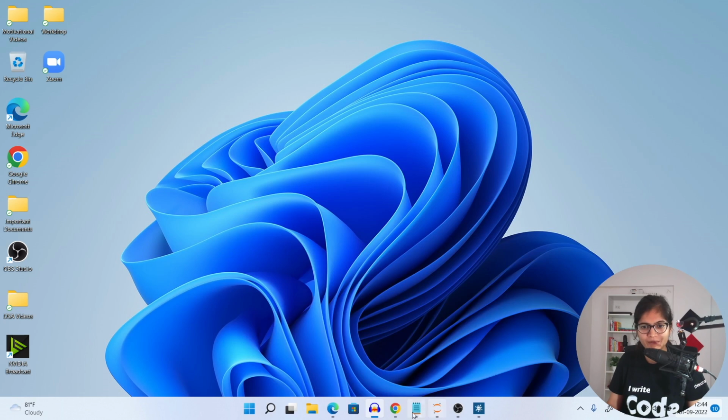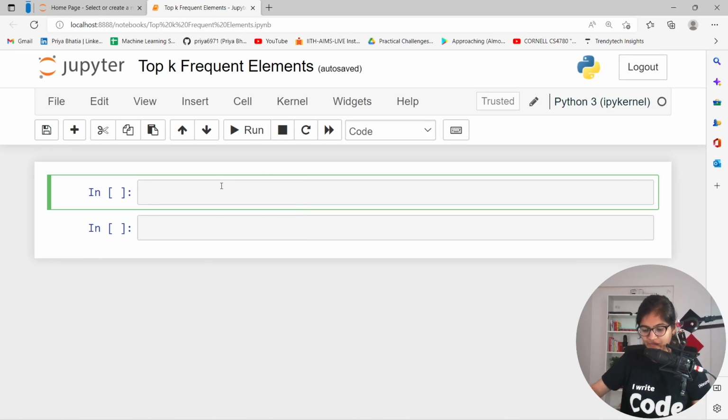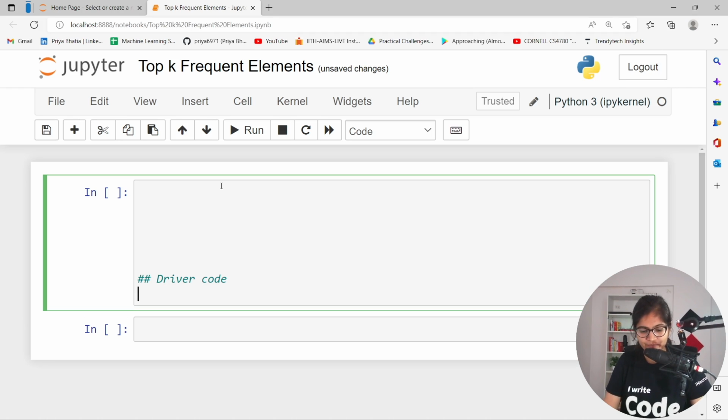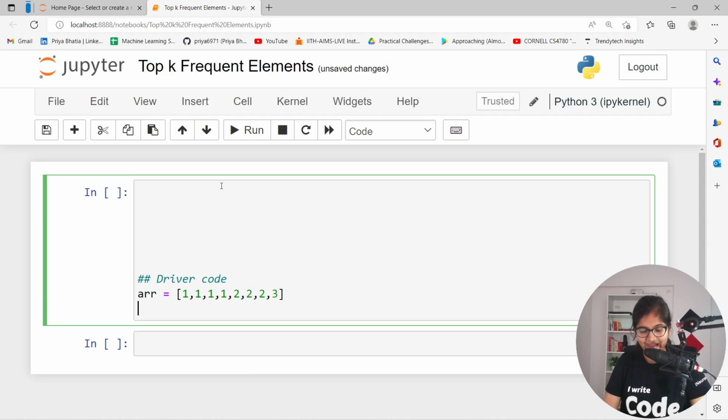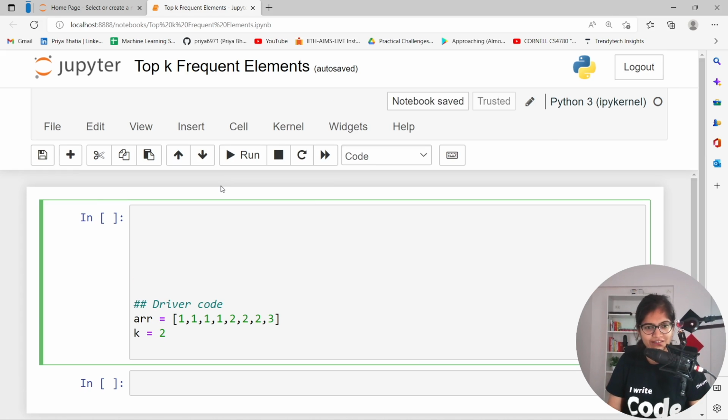Okay, let me open the Jupyter notebook here. So, top k frequent elements. First of all, let me write the driver code here. In the driver code, we can take the array, for example, 1, 1, 1, 1, 2, 2, 2 and 3. This is the array that I have, and the value of k is equal to 2, meaning I want the topmost 2 frequent elements here, right? I hope this is clear.